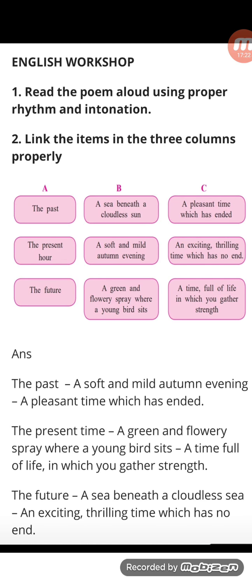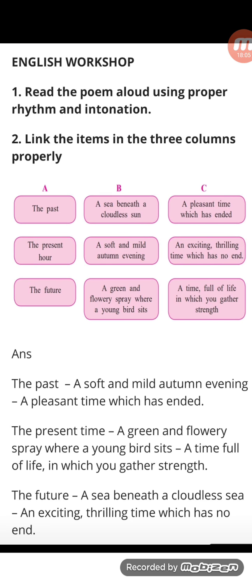And these are the lines from the poem. So I have got the answers for you, children. Past: a soft and mild autumn evening, a pleasant time which has ended. Present time: a green and flowery spray where a young bud sits, a time full of life in which you gather strength. Strength is power. Future: a sea beneath a cloudless sea, an exciting, thrilling time which has no end.